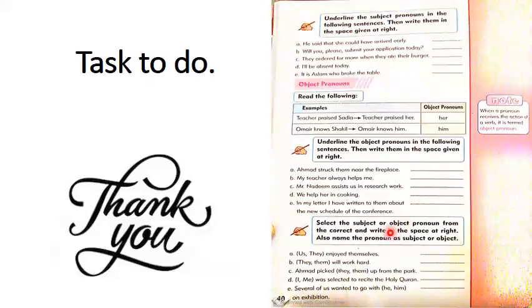In the last exercise, select the subject or object pronoun from the sentence and write it in the space at right. Also name the pronoun as subject or object. These are mixed sentences. In these sentences, you will find both subject and object pronouns. You will categorize them separately and then write them in the given space. This exercise is also solved in your worksheet. This will help you to learn about subject pronouns and object pronouns.